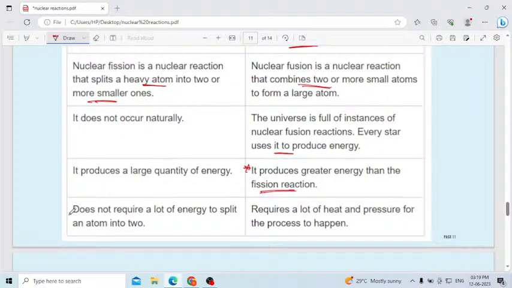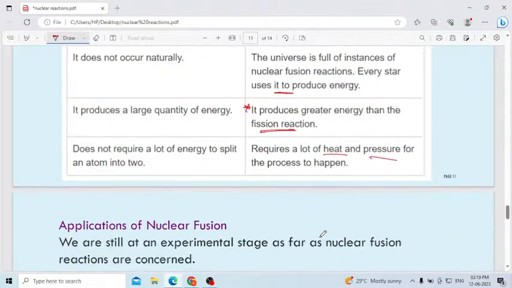It does not require a lot of energy to split an atom. Easily you can split an atom. But fusion requires a lot of heat and pressure for the process to happen, because you are making two or three nuclei of atoms combine.